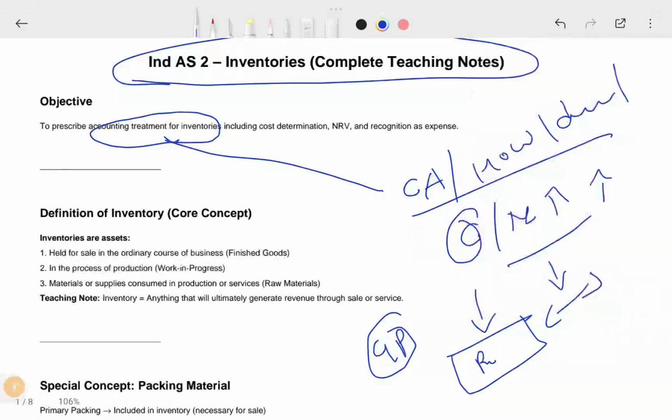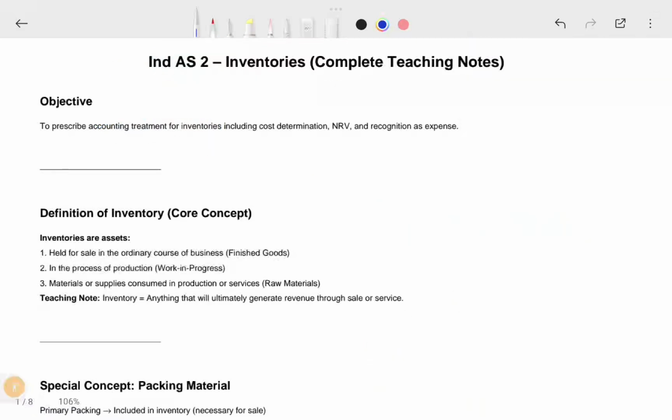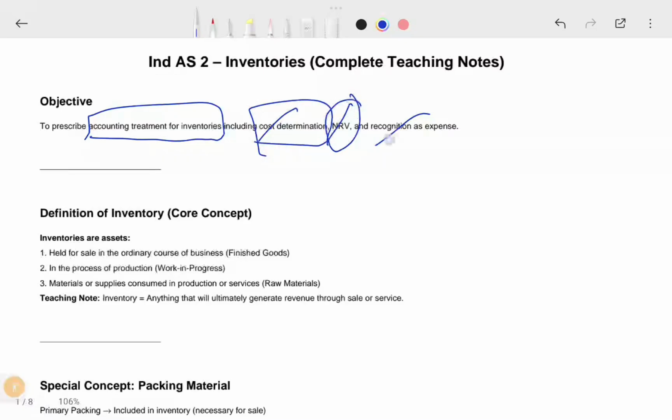I will tell you in the next 5 to 10 minutes, but you just observe how these frequencies come. Now, accounting treatment of inventory is how you have to account, including cost, NRV, and recognition of expenditure. That's what I'm saying. I will explain cost first and NRV next, after these concepts. Before knowing this concept, you can't understand other concepts.